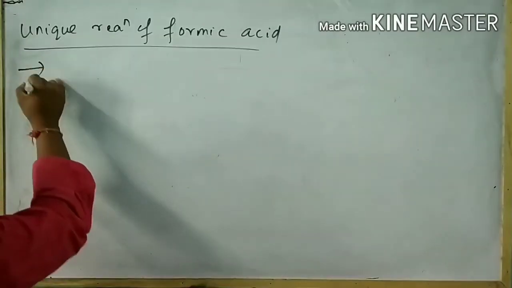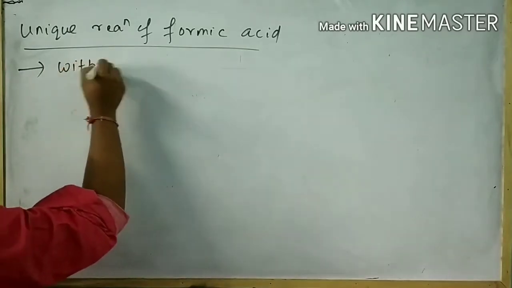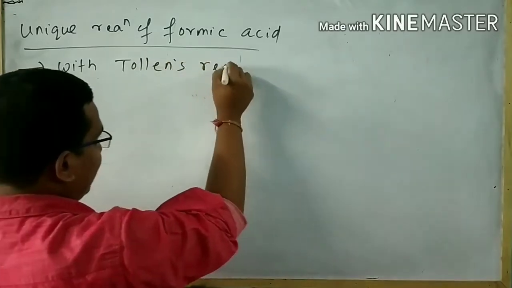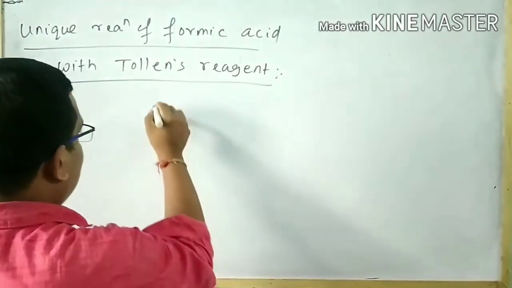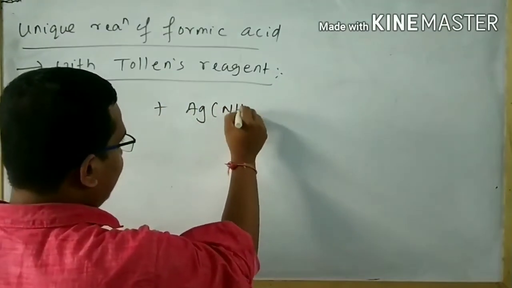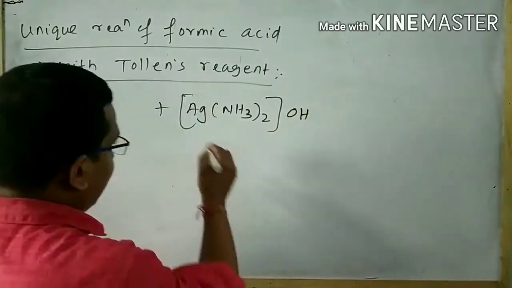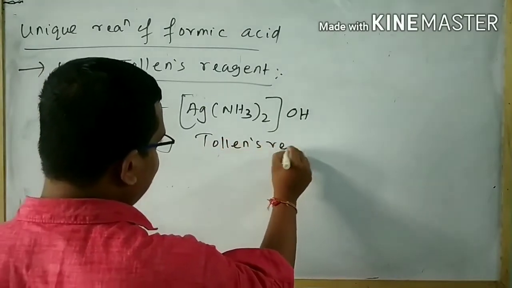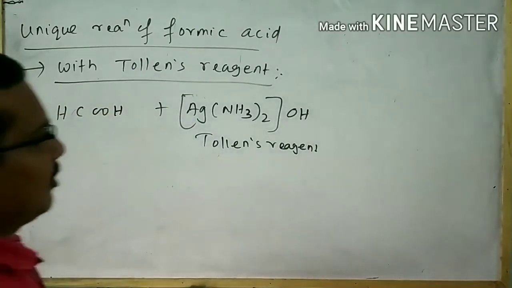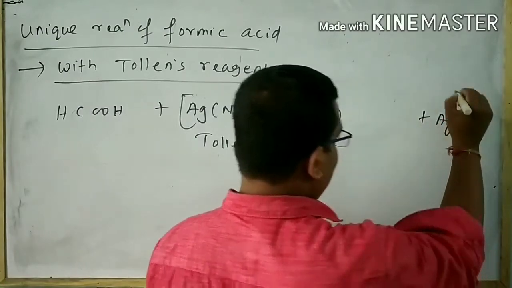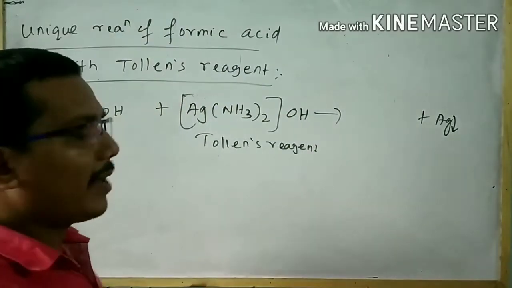At first, I will discuss the reaction of formic acid with Tollens reagent. Tollens reagent means ammoniacal silver nitrate, that is [Ag(NH3)2]OH. This is also said to be Tollens reagent. When it is subjected to reaction with formic acid, a silver mirror is formed, and this silver mirror helps to distinguish formic acid from acetic acid.